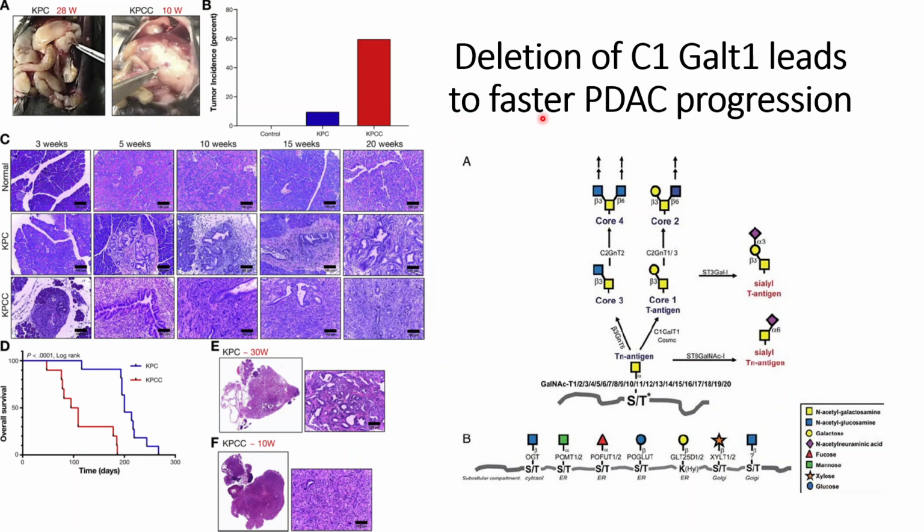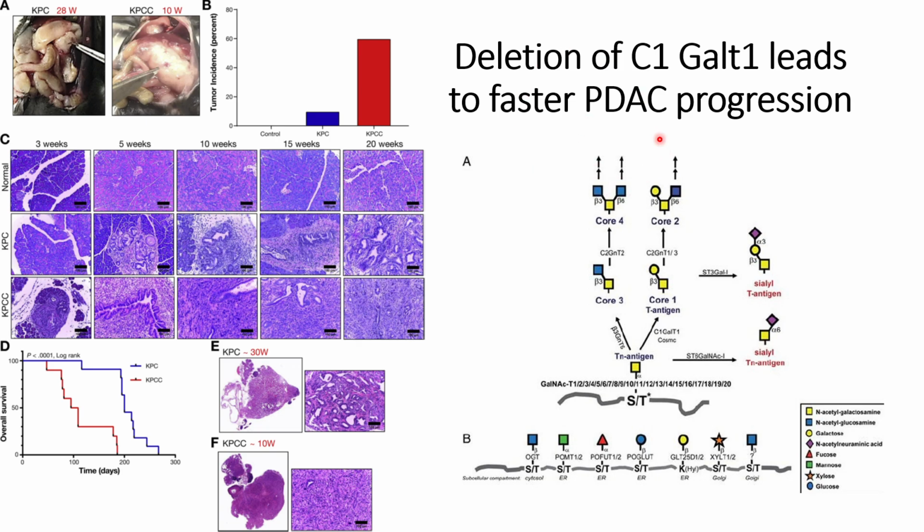In this video we will discuss the role of C1GalT1 in PDAC progression. As we have discussed in many of our previous videos, aberrant glycosylation is observed in PDAC. So the hypothesis of this paper is that the deletion of C1GalT1, which is an enzyme that helps in O-glycosylation, will lead to faster PDAC progression.